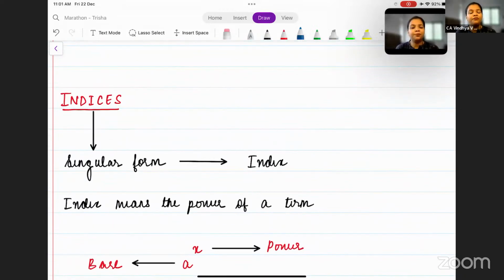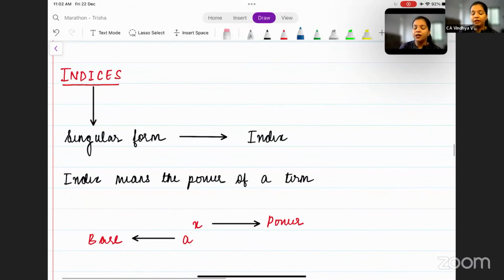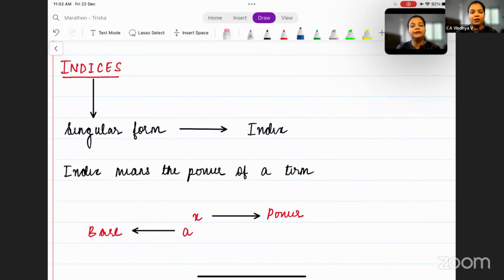Okay, concept of indices. Now, what is this indices? If you've studied this before, you might have some kind of pre-notion about the chapter. Don't keep it in your mind. Consider this as one of the simple topics. If you clearly understand the laws of indices, it becomes easier for you to solve. So give your 100% attention when we're doing the laws of indices.